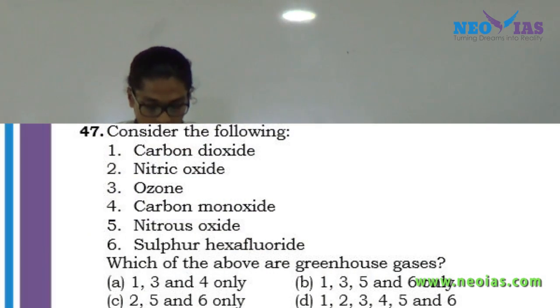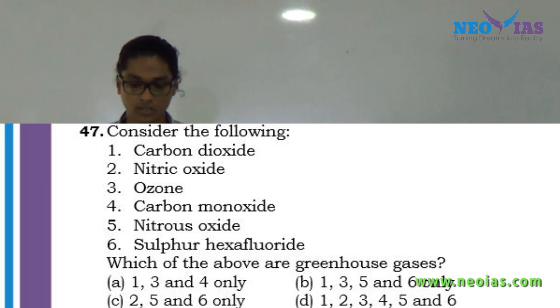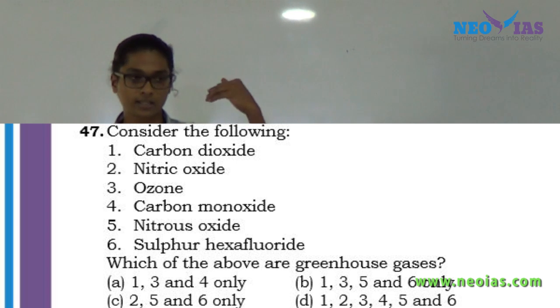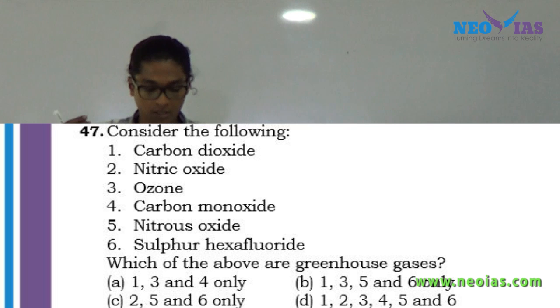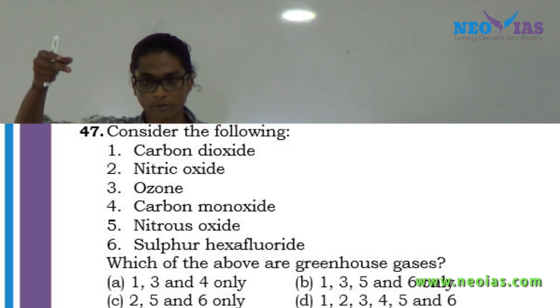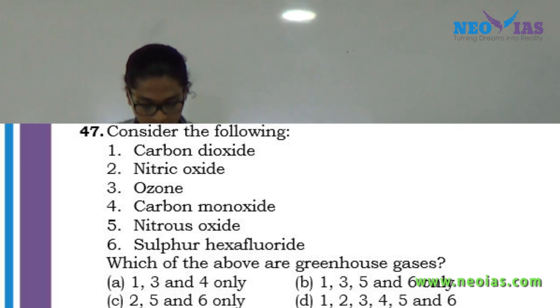Consider the following. Various gases have been given there, and which of the above are greenhouse gases? Now you need to find out the odd one. Say, again a 6-statement question, one of the easiest to answer, right? If you know a few options, you will be able to get to the answer.